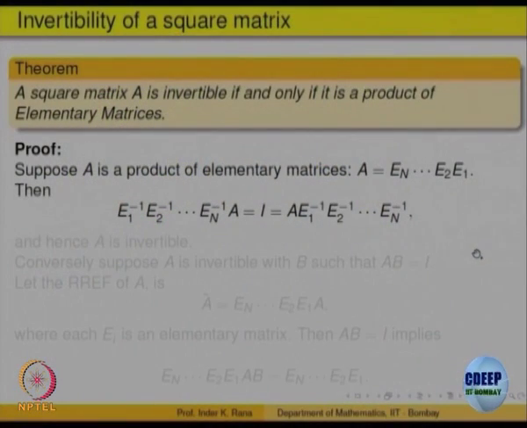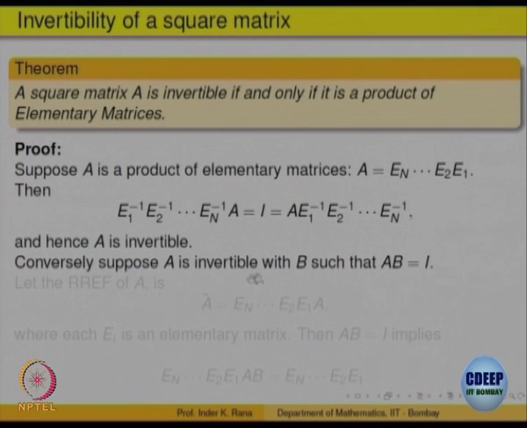Let us look at the other way around. That means, what is the other way around? Conversely, suppose A is invertible, what we want to prove? That A is a product of elementary matrices. What is the definition of invertibility? It says A is invertible if there is a matrix B, so that A into B is equal to B into A equal to identity.